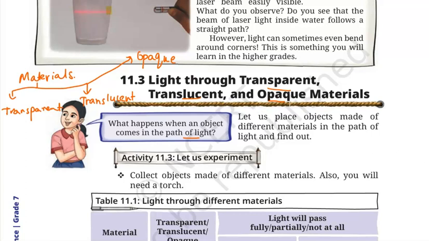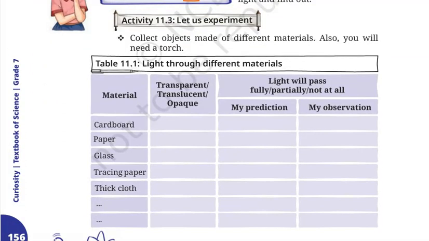So let us see with the help of an activity, that is activity 11.3. Here we are going to take different types of materials like cardboard, paper, glass, tracing paper, thick cloth. Now, what we need to do is classify them as transparent, translucent, or opaque.